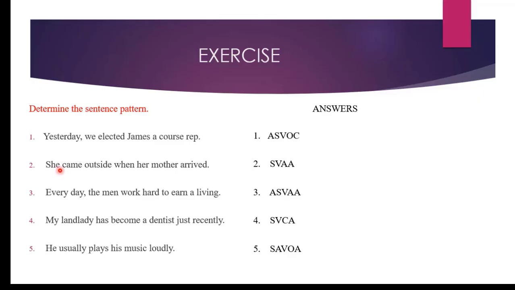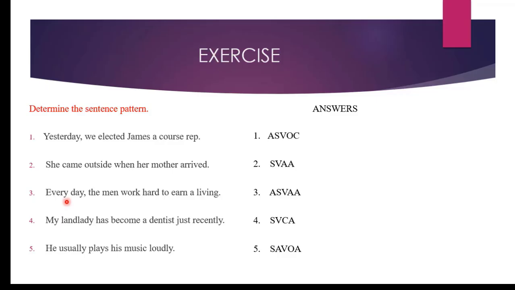Let's move on to this one. We have SVAA pattern. How? S stands for our subject, which is she. Came becomes our verb. Outside becomes our adjunct because it is an adverb of place where the action took place. Then we have "when her mother arrived," and it is functioning as our adjunct because it is giving us information about time. It is an adverbial clause of time. Therefore, it functions as an adjunct, SVAA.